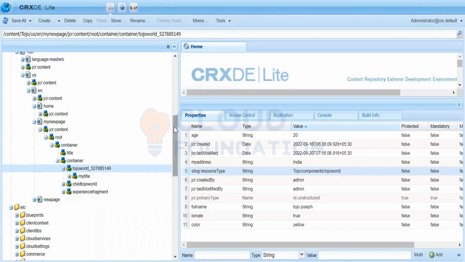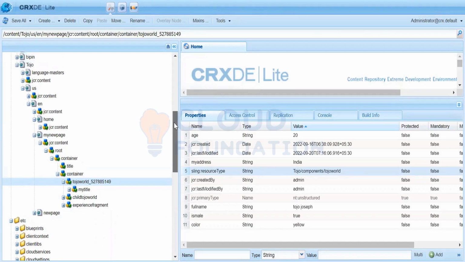Where are you confused? Let me say it again. When you replicate, you will replicate only your page. Now for executing this page, your AEM needs to execute all these nodes. Execution is not happening at that time. That's rendering.